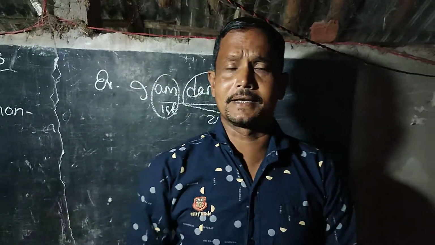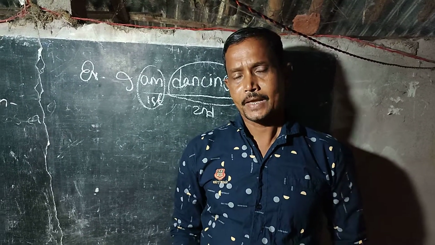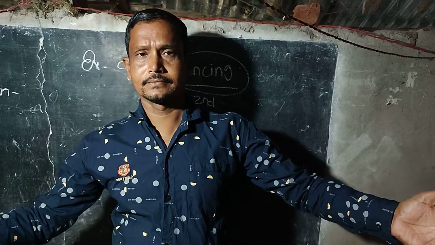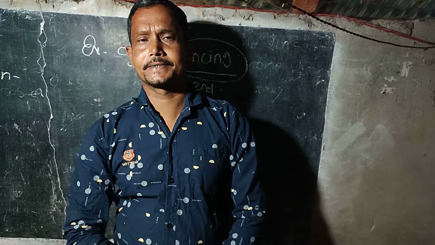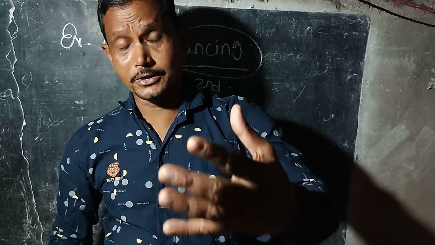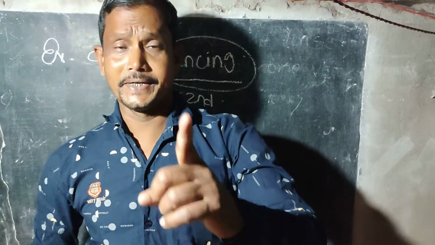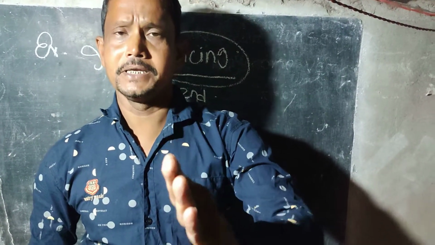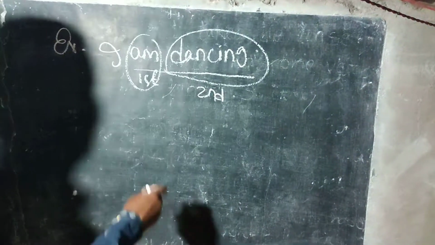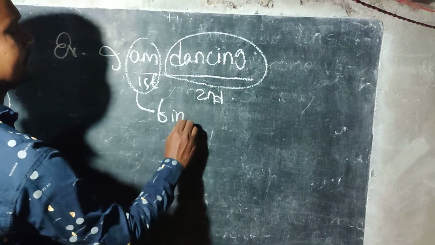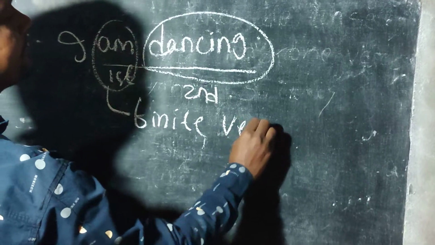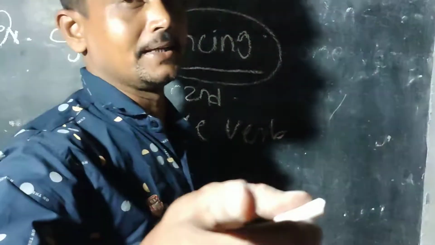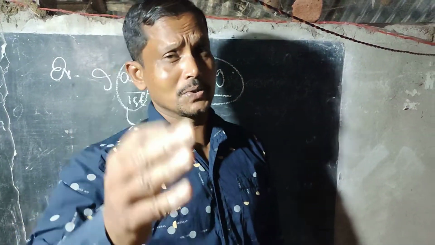So in this verb phrase, as there are two verbs, according to the rule, the first verb takes the tense. So as the first verb takes the tense, it is known as finite verb. And here, am is the finite verb. Perhaps I think that the finite verb is clear to you. Yes or no?